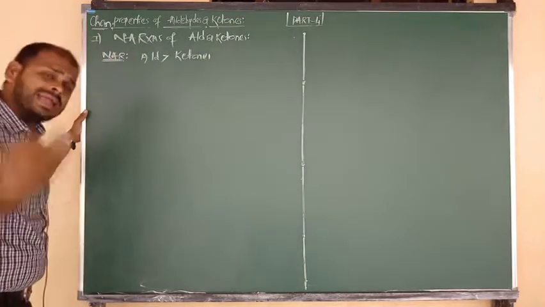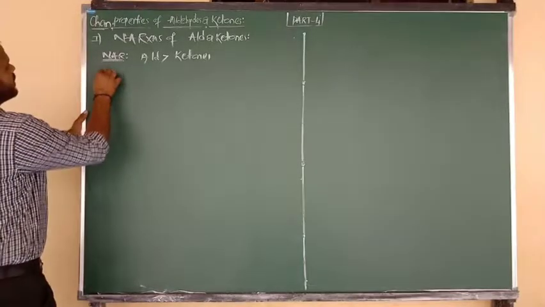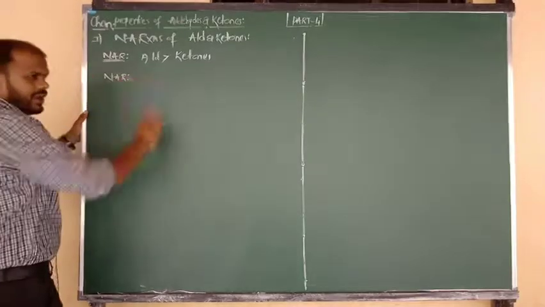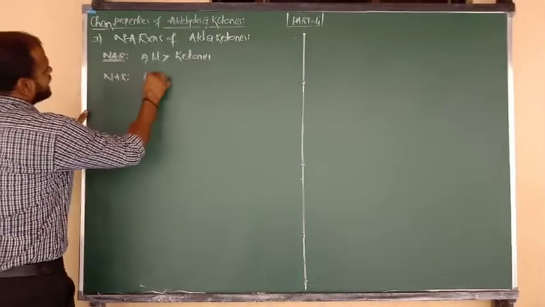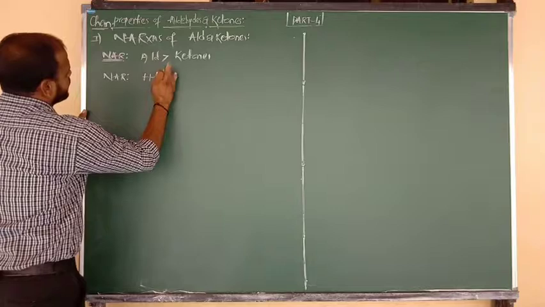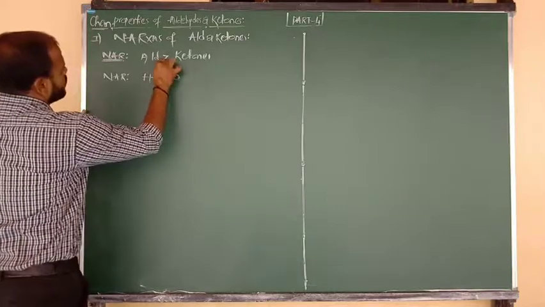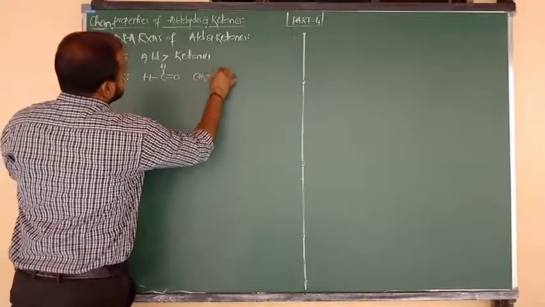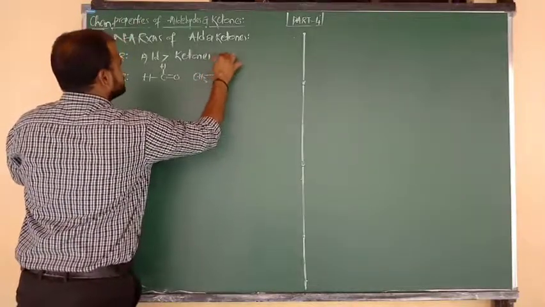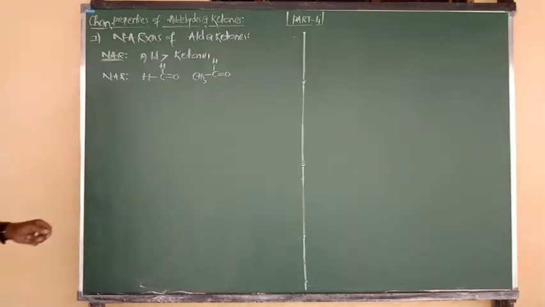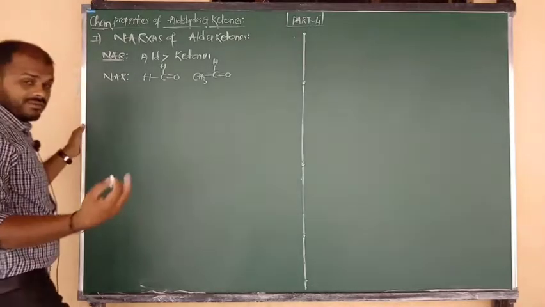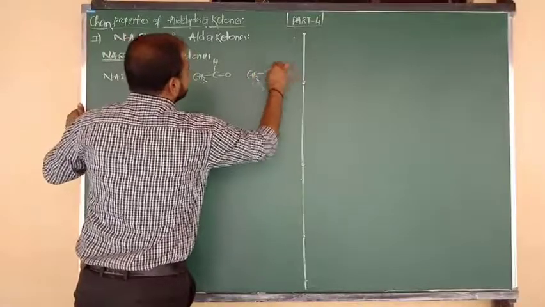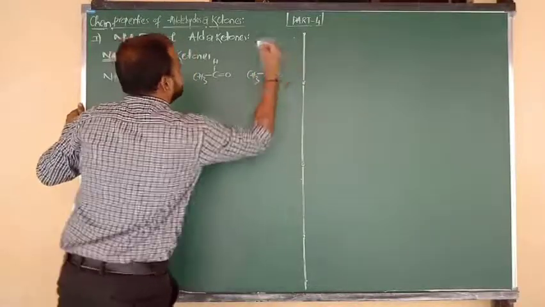Among aldehydes, which aldehyde is more reactive? Again, the order of nucleophilic addition reactivity: formaldehyde is more reactive, H bonded to C double bond O bonded to H. After that I am going to consider acetaldehyde, CH3 bonded to C double bond O bonded to H. And after that we can consider ketones like CH3 bonded to C double bond O bonded to CH3.